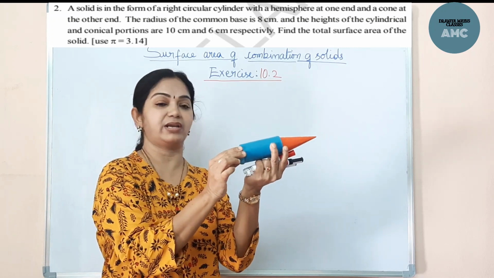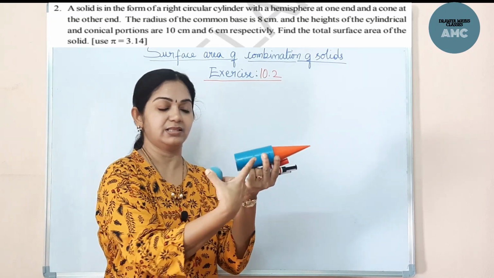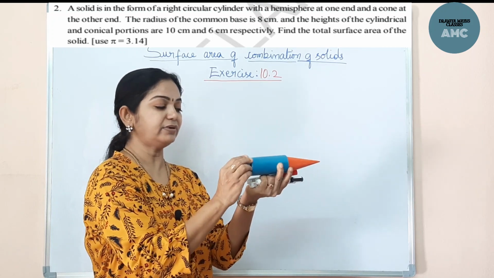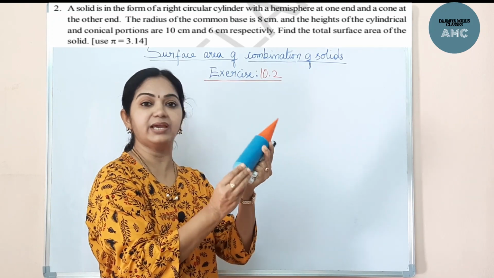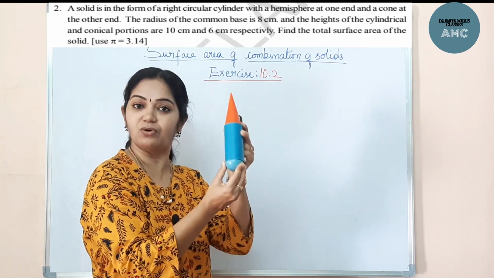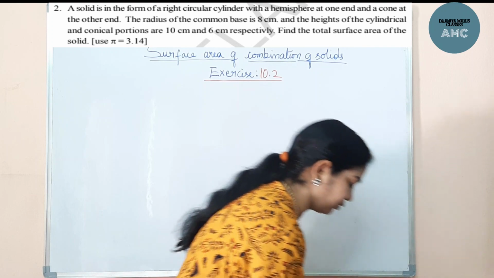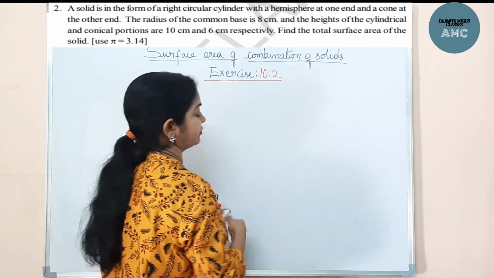We have to find the CSA of the hemisphere, the CSA of the cylinder and the CSA of the cone, and add all three so that we get the total surface area of this solid object. Now this is a combination of surfaces. Let us draw the diagram first.